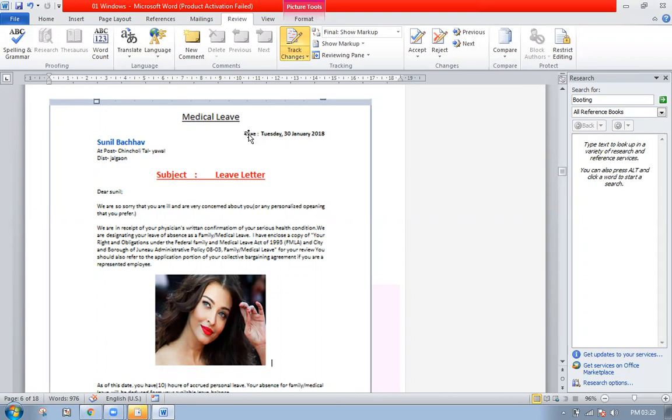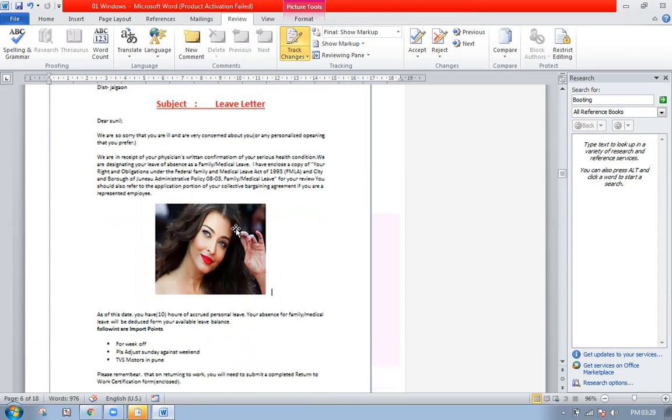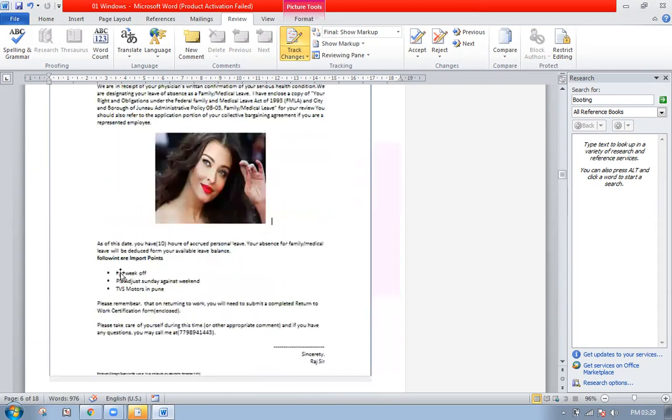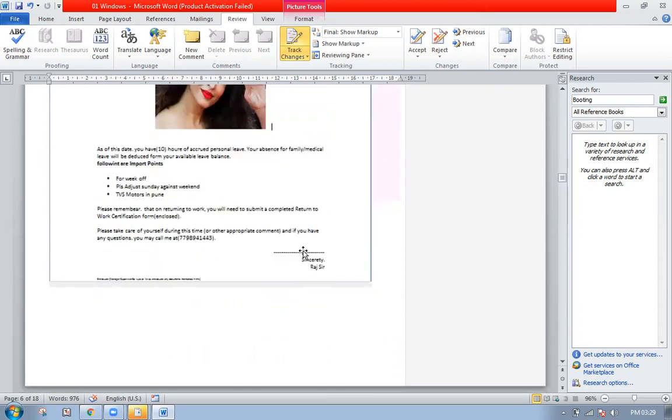Then I have to keep my date on the right side, name of the person I'm sending to in blue color on the left side, subject in the center with red color, and a line below it saying dear sir, creating first paragraph, second paragraph, some kind of image. I'm preferring Aishwarya Rai. Then some important points that are dotted. Then my signature on the right, and some very important note at the bottom, which nobody can see, but just for the sake of technicality or legal advice, I'm writing a small note here. You understood what we are going to create?